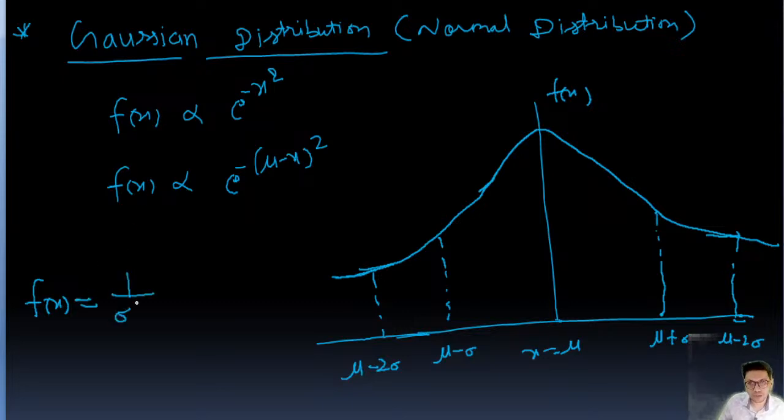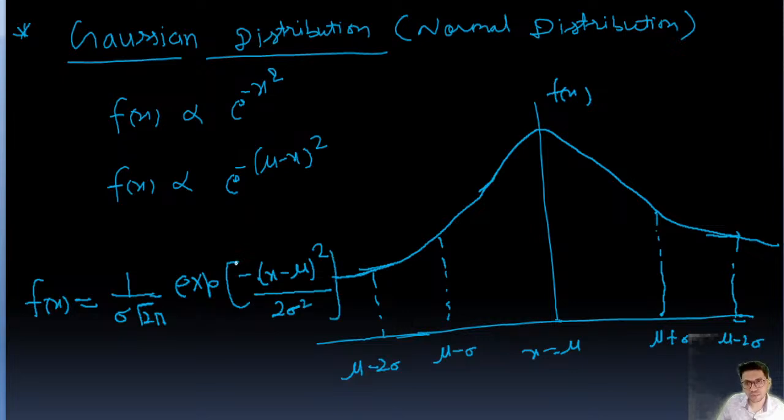And here the value of f(x) is 1 upon sigma root 2 pi. Very important, 1 upon sigma root 2 pi. There are questions asked in NET and other exams. So f(x) equal to 1 upon sigma root 2 pi, e to the power, that is exponential, minus (x minus mu) whole square upon 2 sigma square. Okay, mu is the average, sigma is the standard deviation. This one is a very important